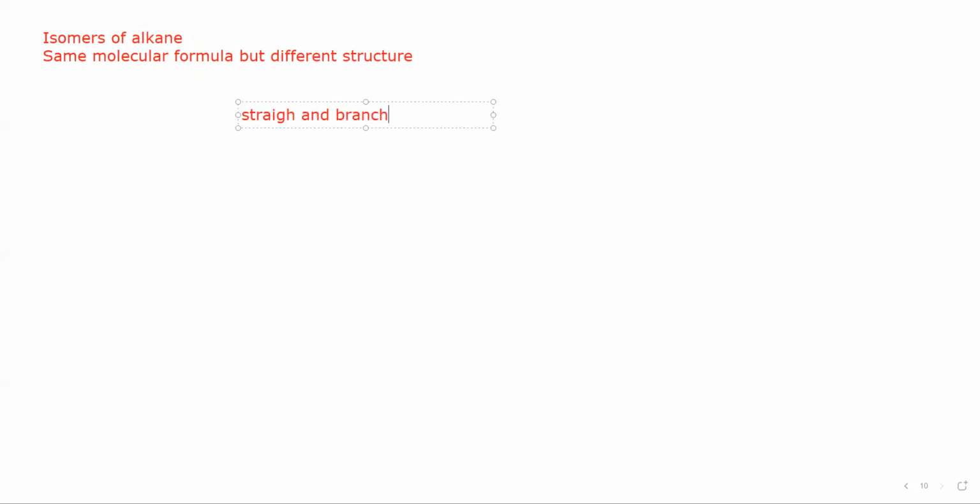When we draw the isomers of an alkane, make one straight chain and another one branched.